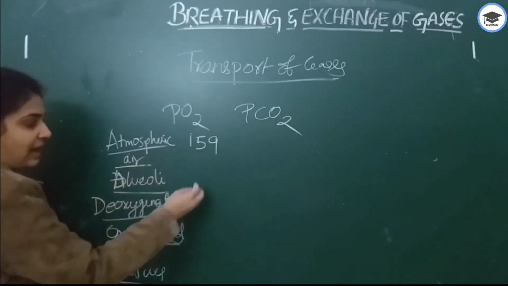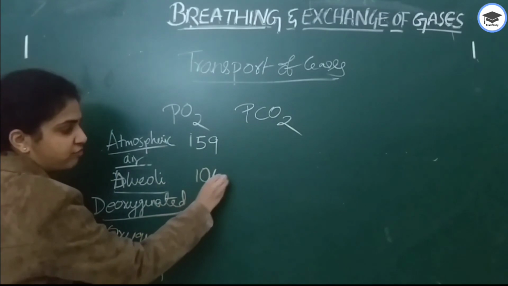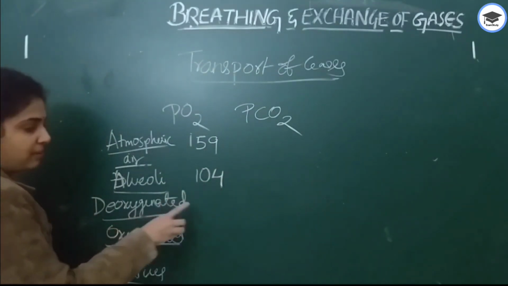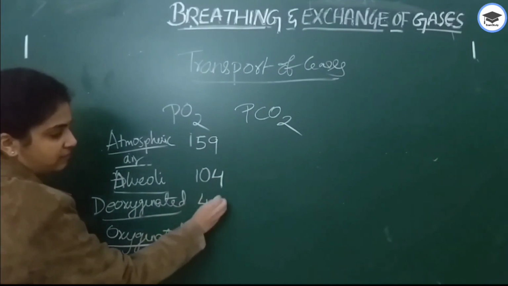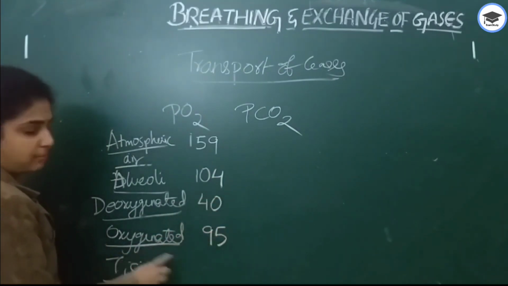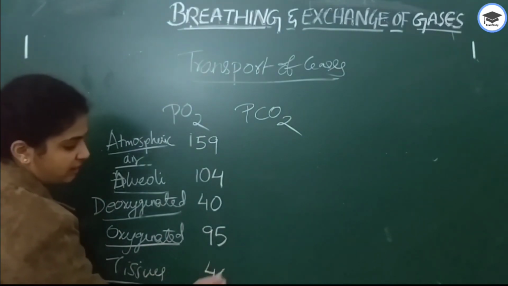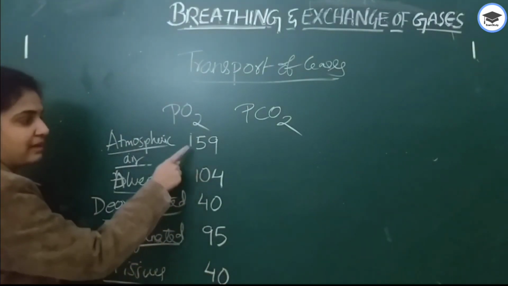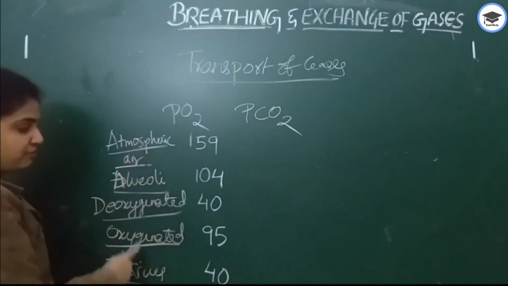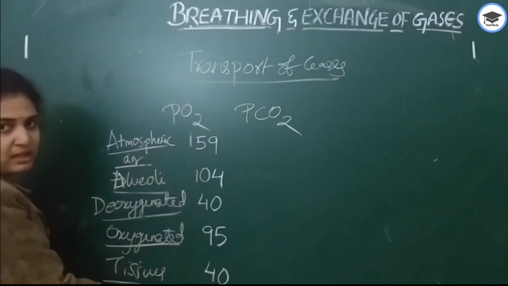In alveoli, it is 104. Whereas in deoxygenated blood, 40. 95 in oxygenated blood. Tissues, 40. You should remember like 159, 104, 40, 95, 40. If you remember the sequence, this will be very easy for you.